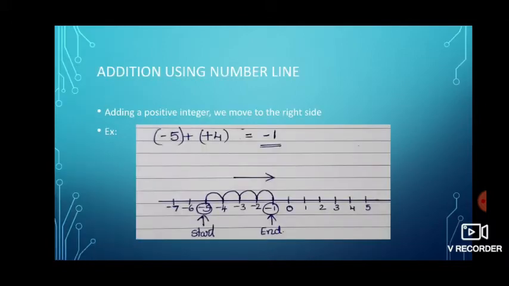First one, addition. Whenever we are doing addition, we can do it with a number line or without a number line. With a number line, if we are adding a positive number, we have to move towards the right. Here minus 5 plus 4 means the starting number is minus 5, we start there, and we are going to add plus 4. So for the positive number, we move towards the right 4 steps. After moving 4 steps, we end at minus 1, which is our answer.